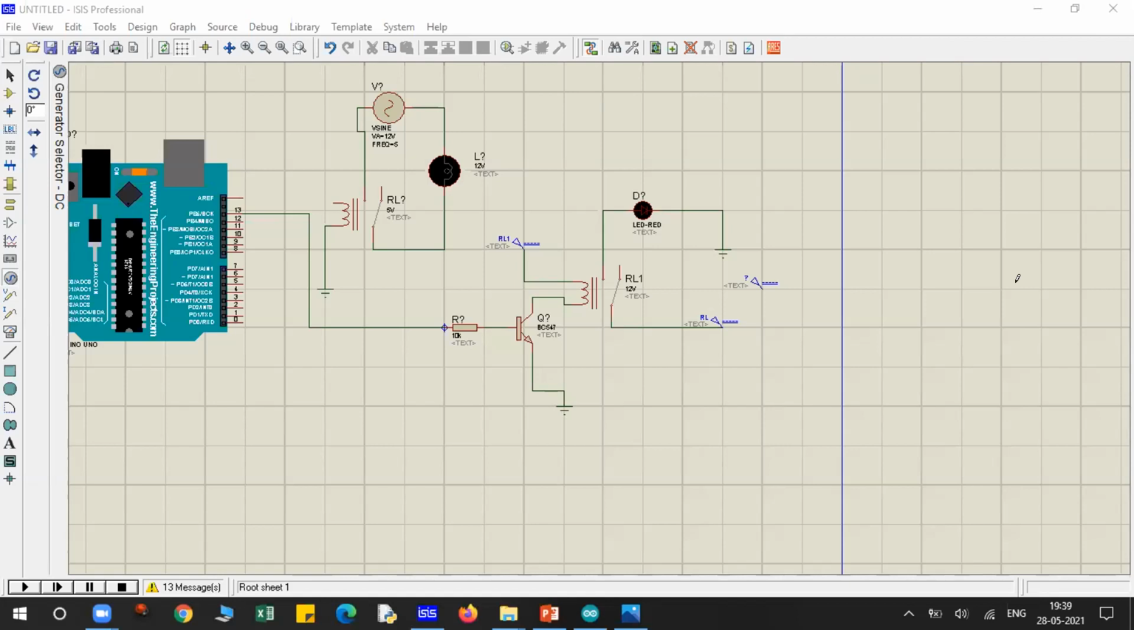It converts your electrical signal into a sound signal, and that theory you all know about.